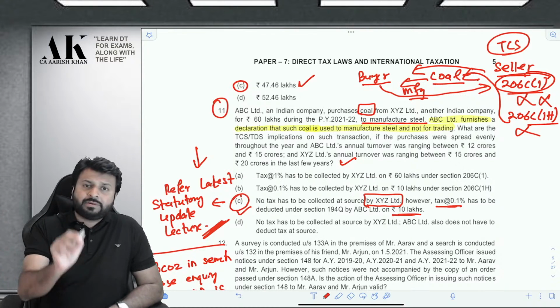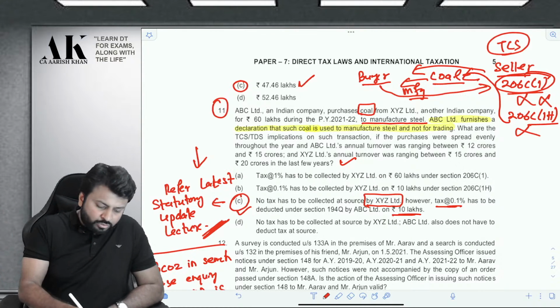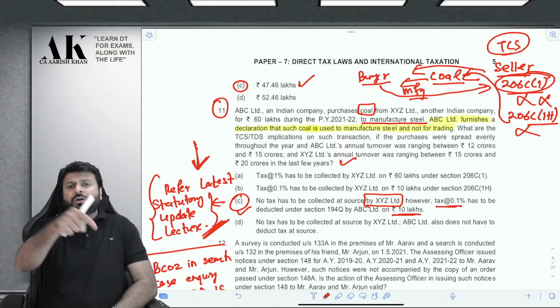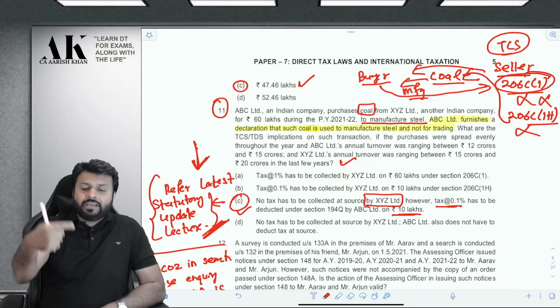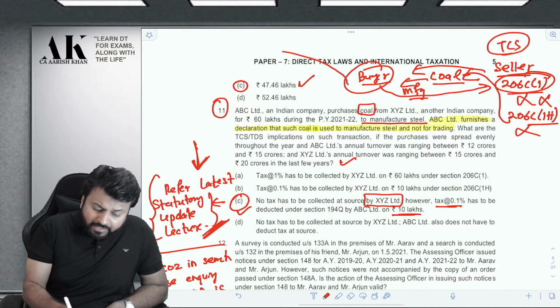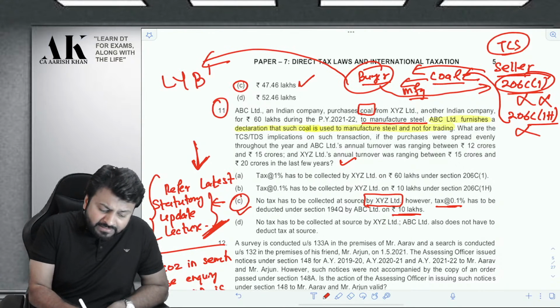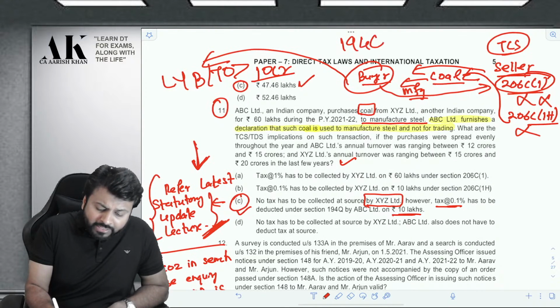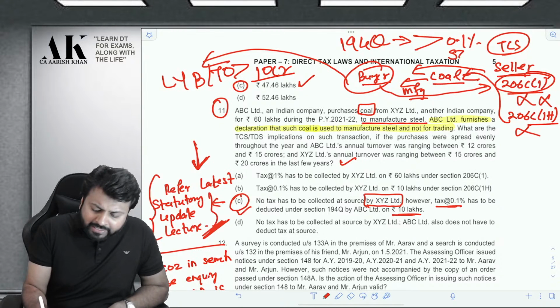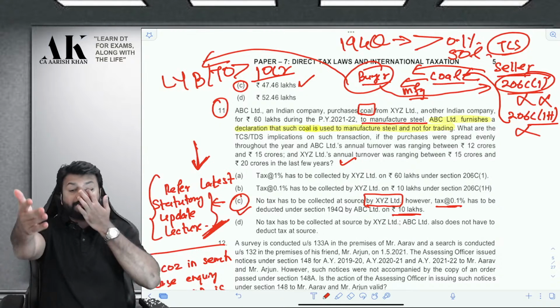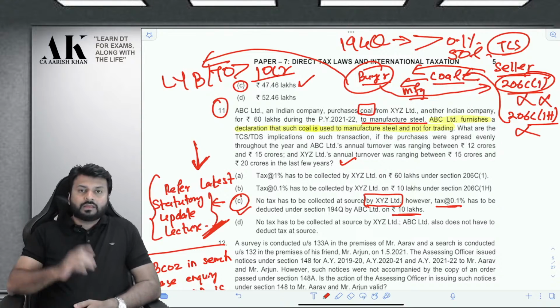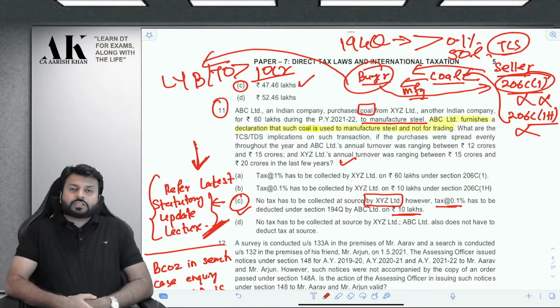But in this case, CBDT has issued a recent circular. You can refer the latest statutory update issued by the ICAI for November 22 exam. In this case, if the buyer's last year's business turnover is greater than 10 crore, then the buyer is liable to deduct TDS under 194Q at the rate of 0.1% in excess of 50 lakh rupees. I hope you might be knowing this new section.